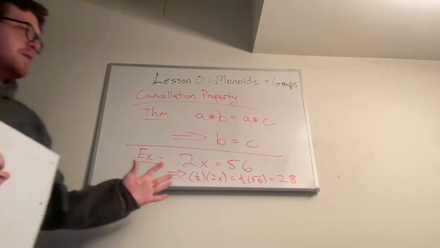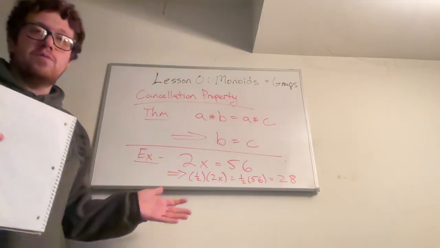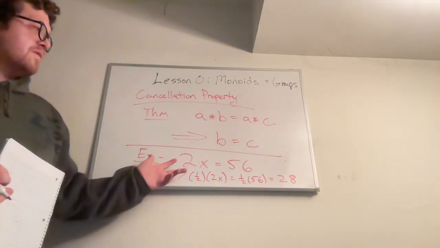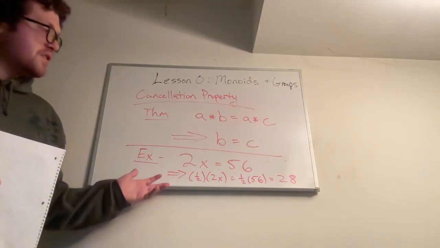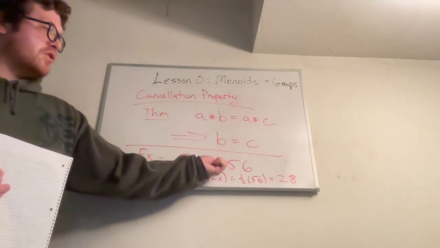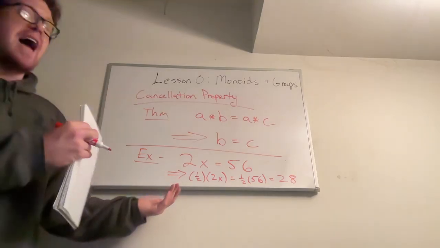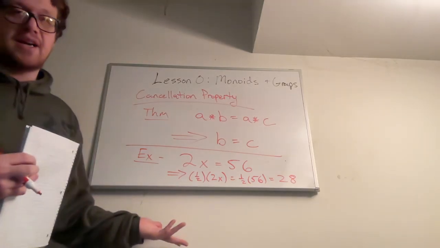So you can see this is really how you do basic algebra, right? You're using these properties of monoids and groups every time you solve one of these basic linear equations. Or you could have an addition here too, and instead of multiplying by the inverse, you're going to be adding the inverse, which is just subtraction.